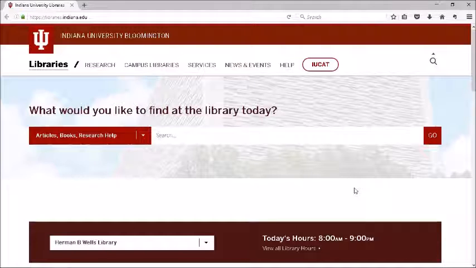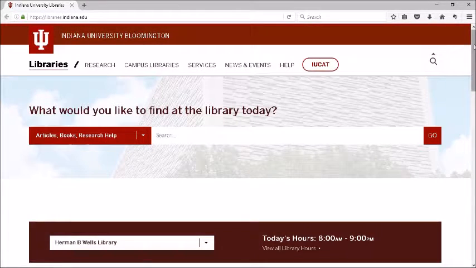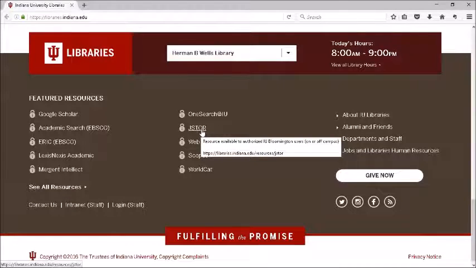Nevertheless, you can still more or less figure out what you need. The IUCAT button, which is the button that gives you the catalog for the library's physical books, is up here at the top of the page. If you scroll to the footer of the website, you can also find some links to certain article databases.